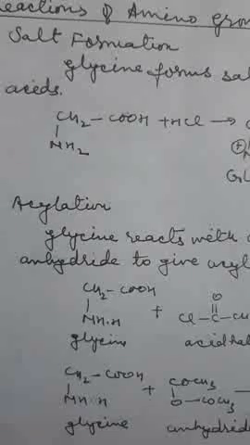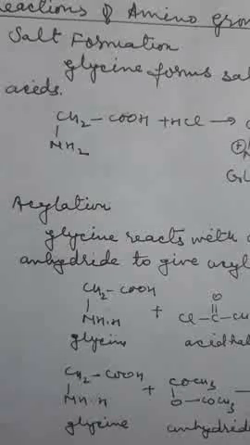In another reaction, amino acids react with anhydride and form acetylglycine. In another type of reaction, amino acids react with acid chloride and form hippuric acid. This is also known as benzoyl glycine.